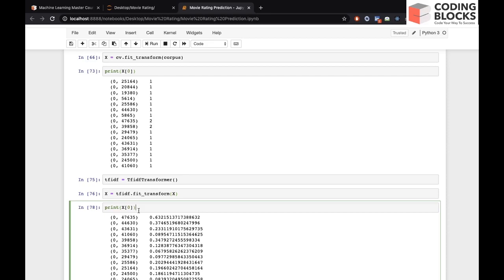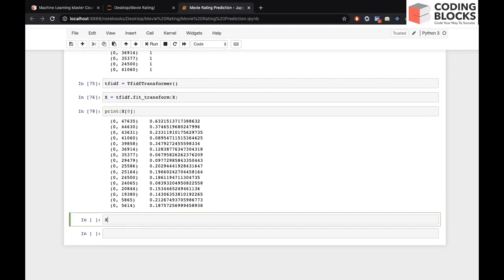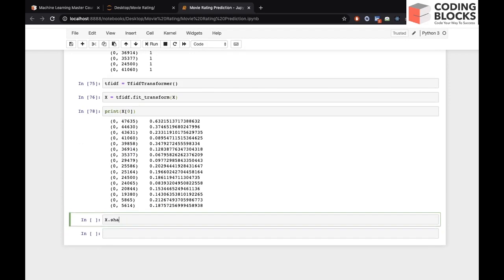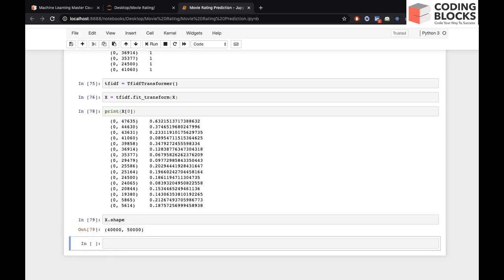So this will be our matrix. The final matrix is this X matrix, and it will be our input.